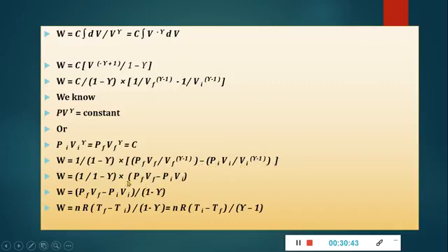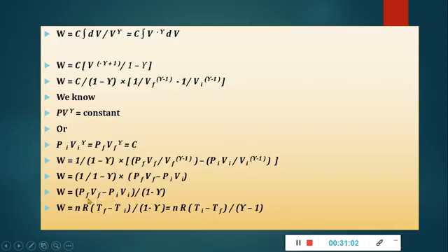Now when you solve this, when we reopen this common factor, you will take Pf Vf minus Pi Vi. Now multiplying in this, Pf Vf minus Pi Vi, 1 upon gamma.